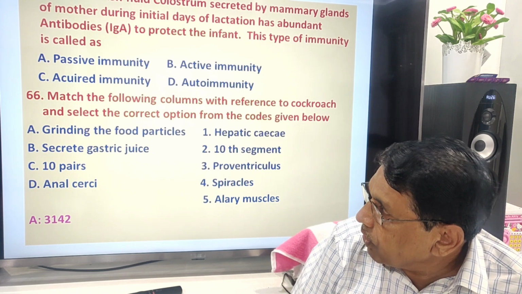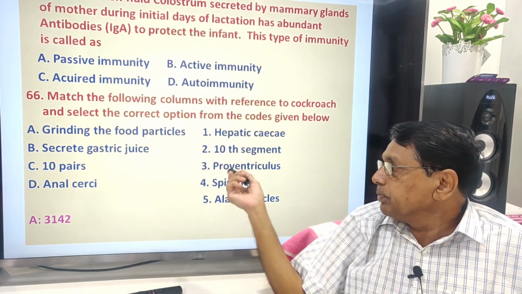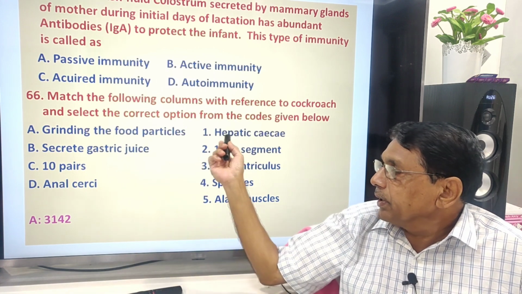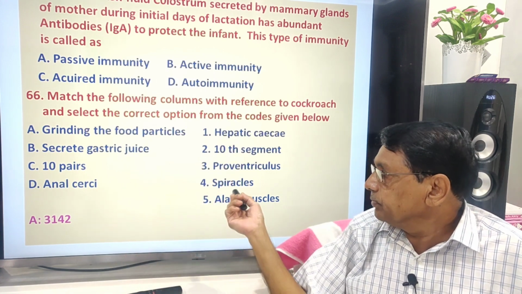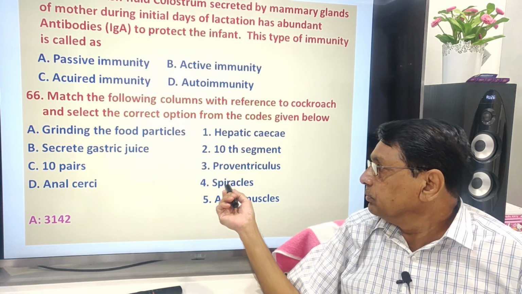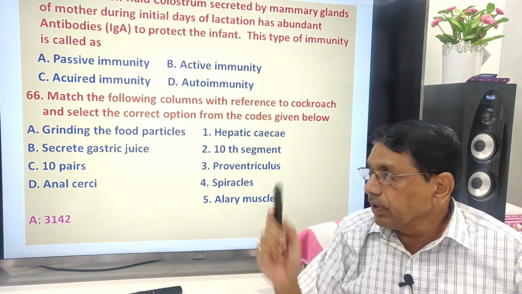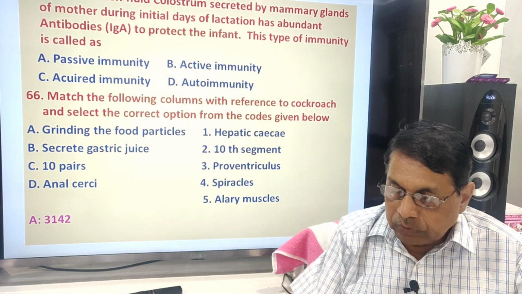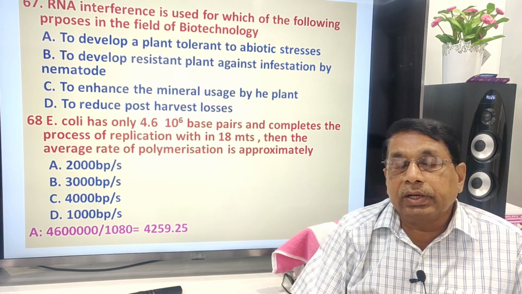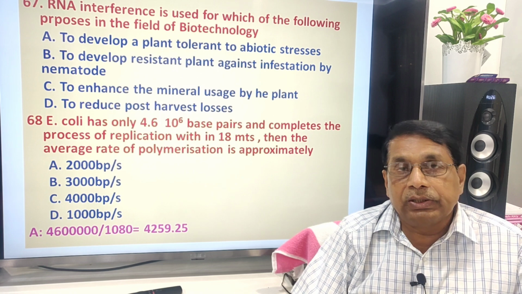Match the following. Grinding food particles, proventriculus. Secrete juice, hepatic caeca; 10 pairs, spiracles; anal cerci, 10th segment. Here one extra is given, 3142. RNA interference, RNAi.